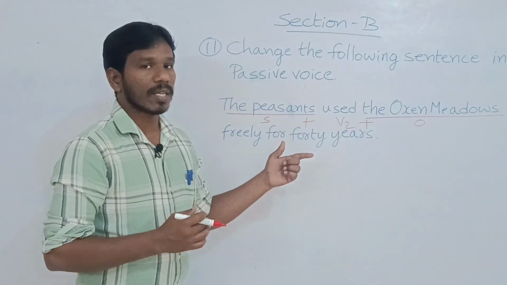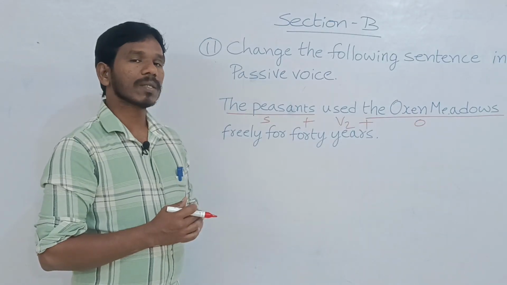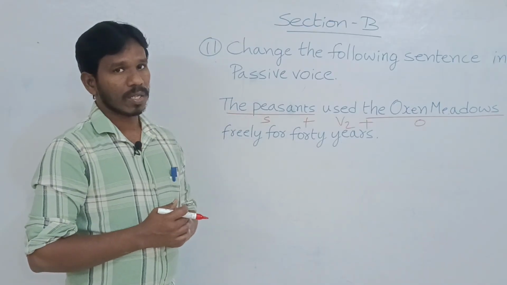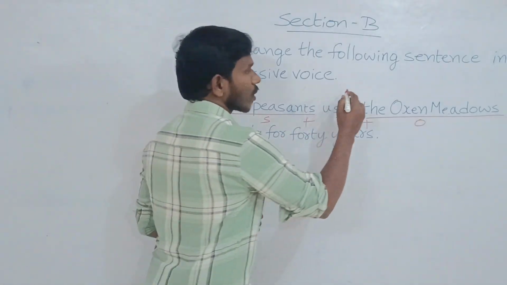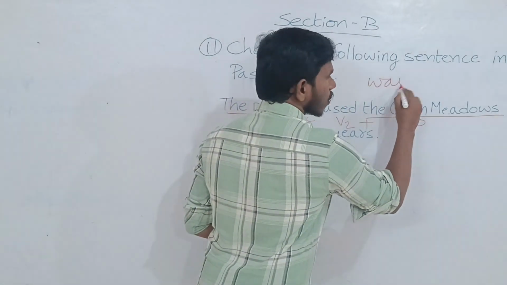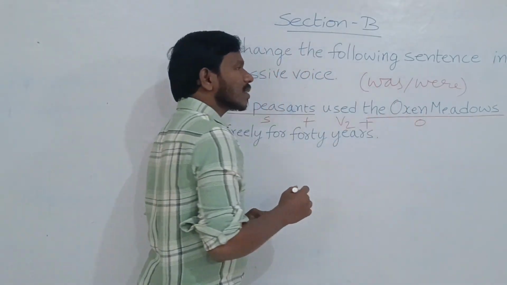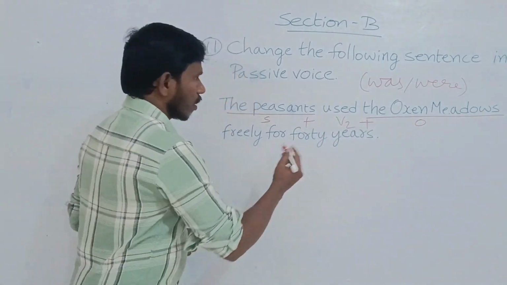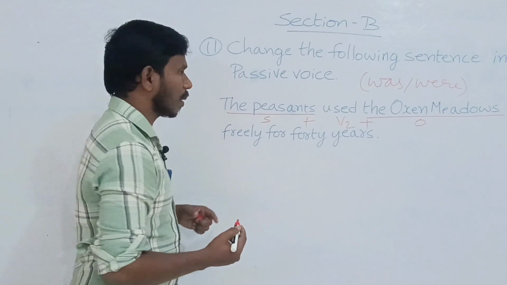When we change a past tense sentence into passive voice, we have to use past tense auxiliary verbs. What are those? Was, were. These two are past tense auxiliary verbs. First step, the object changes as the subject.